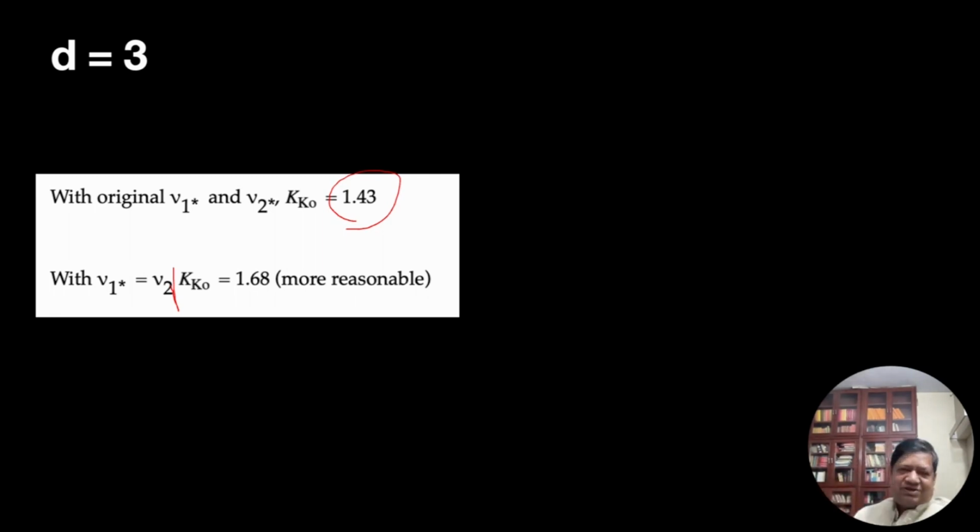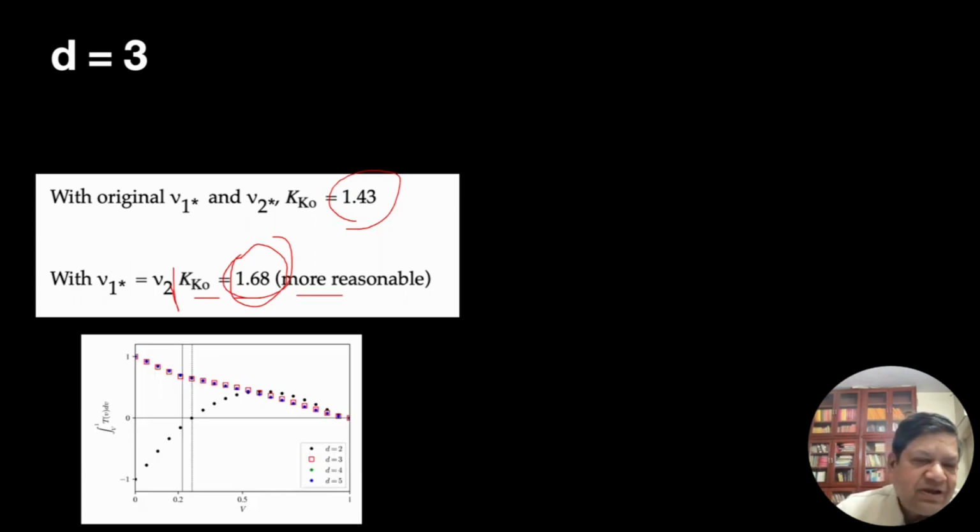So I impose it. If that is the case, then the Kolmogorov constant will be 1.68. And this is more reasonable; 1.6 or 1.65 is the most believed Kolmogorov constant. It turns out for higher dimensions too, the Kolmogorov constant roughly follows a similar pattern. There is slight variation, but for d equal to 2, 3, 4, 5, the line is here.